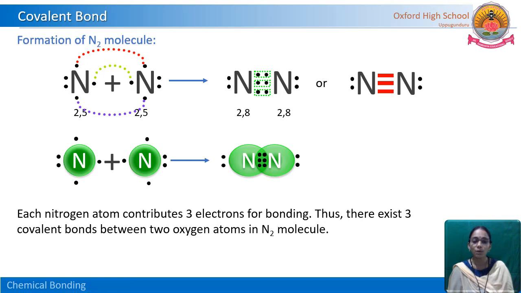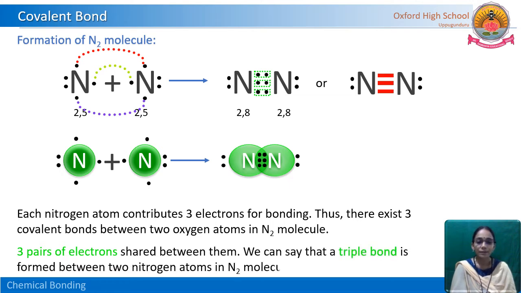Thus, how many covalent bonds? 3 covalent bonds between the 2 nitrogen atoms in the nitrogen molecule. 3 pairs of electrons are shared between them, that means 6 electrons. So we can say that a triple bond is formed between 2 nitrogen atoms.